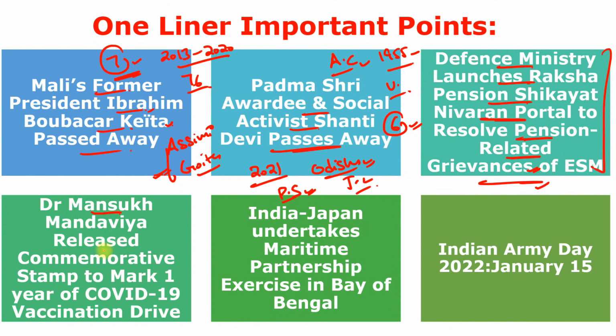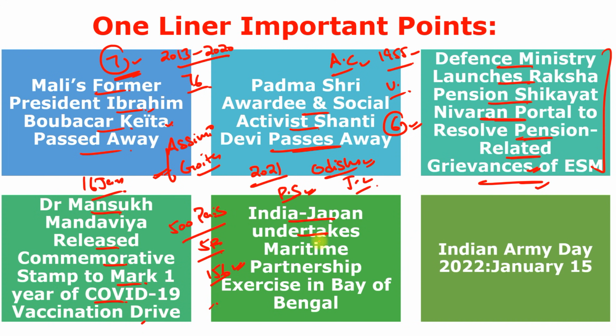Next is Dr. Mansukh Mandaviya ji released commemorative stamp to mark 1 year of COVID-19 vaccination drive. So commemorative postage stamp on the completion of 1 year of the world's largest COVID-19 vaccination program, which was launched on 16th of Jan 2021. And this is the first anniversary of this mass vaccination drive, and the stamp is in the denomination of 500 paisa. It means I am talking about 5 rupees. So over the span of 1 year, more than 156 crore COVID-19 vaccination doses were administered.